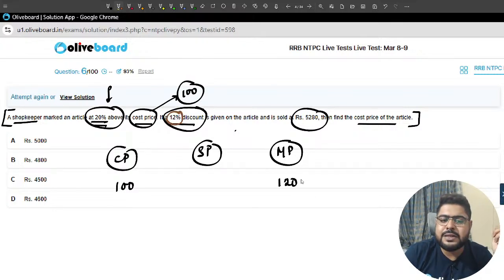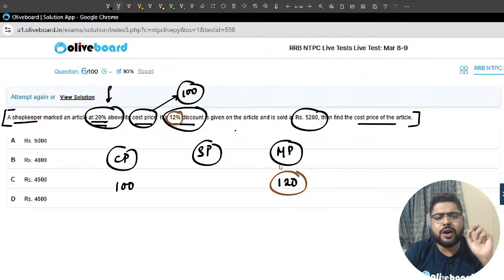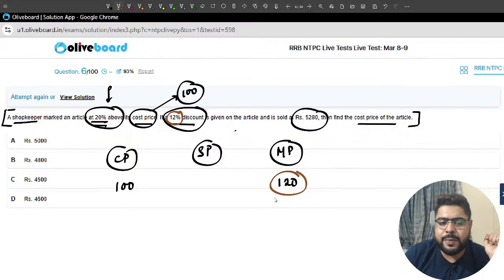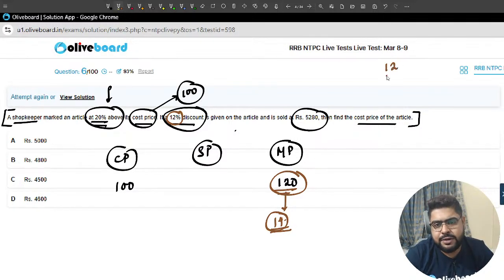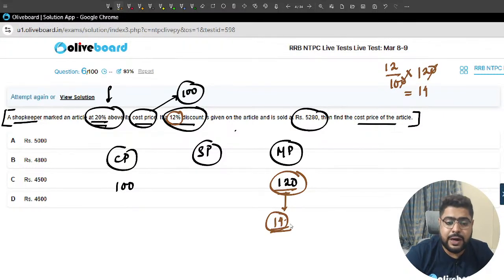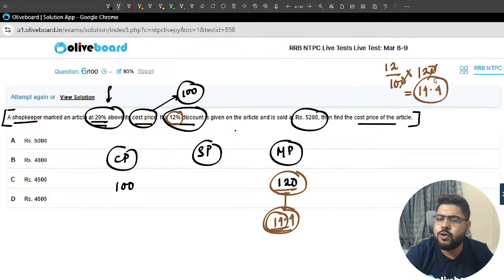What will be the SP? Discount of 12% on 120. So 12 by 100 into 120. 12 12s are 144, so 14.4 rupees is the discount.